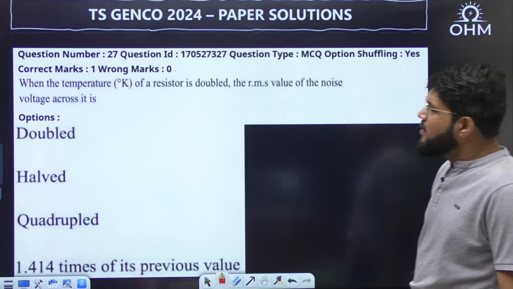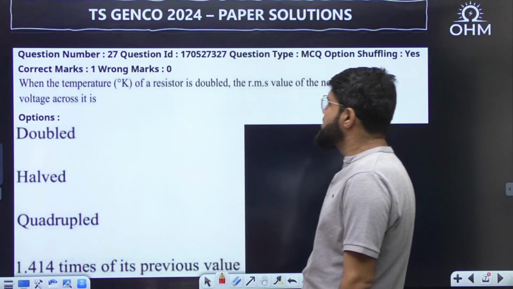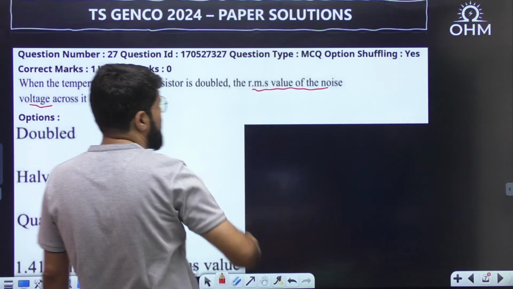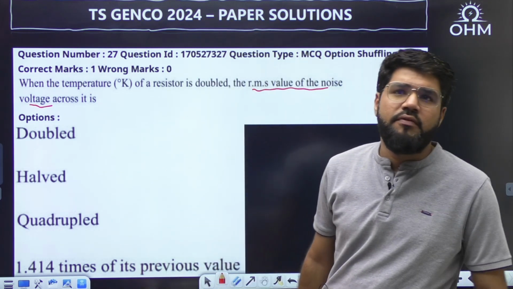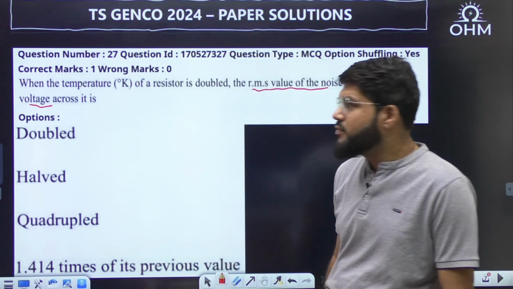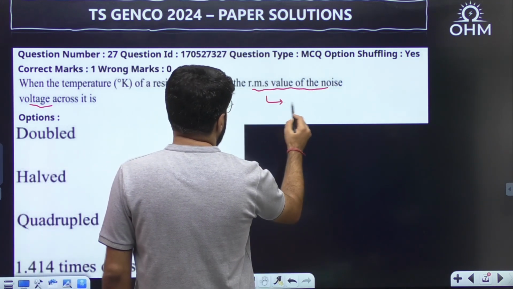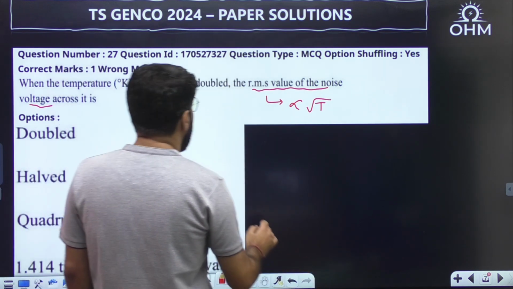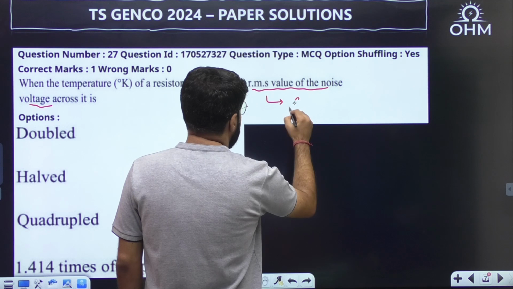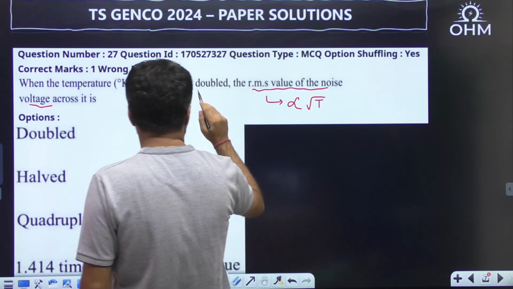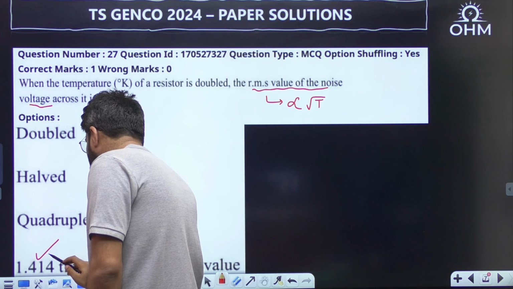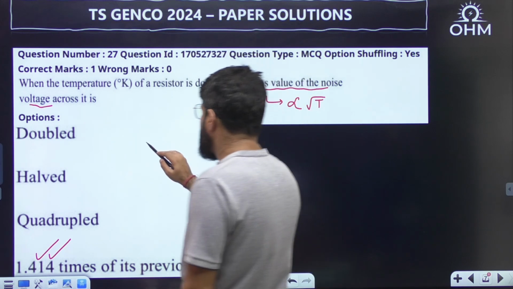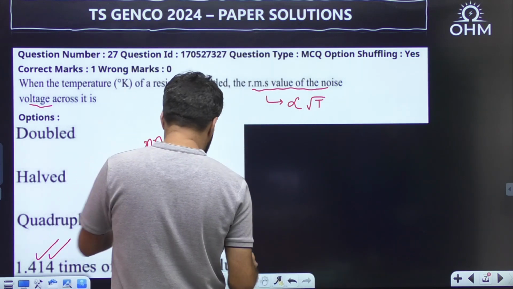When the temperature, in degree Kelvin, of a resistor is doubled, the RMS value of the noise voltage depends on the square root of the temperature. This RMS value is proportional to the square root of the temperature, and the temperature is doubled. So the effect should be root 2 times, that is 1.414.